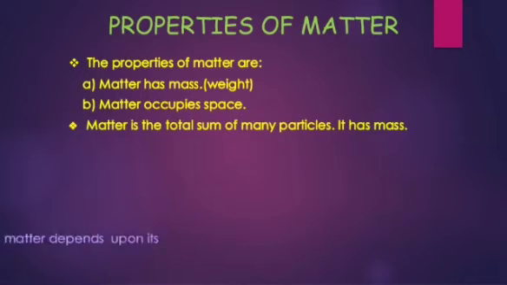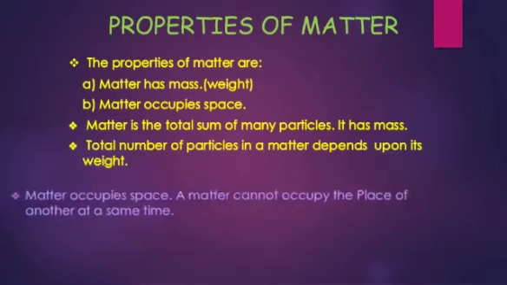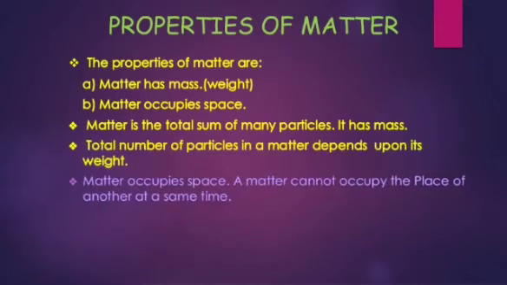Matter occupies space. A matter cannot occupy the place of another at the same time. You know, all things occupy some space. So, if there is one thing in a certain place, you cannot keep another object in the same place. You have to keep it in a different place because each object occupies some space. So, a matter cannot occupy the place of another at the same time.